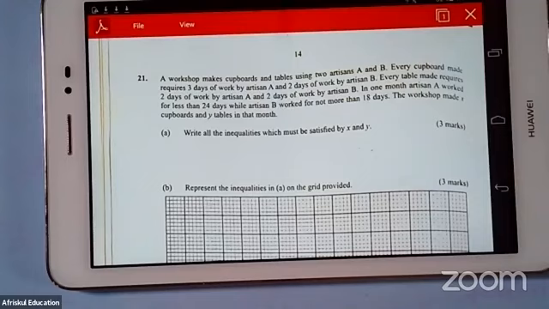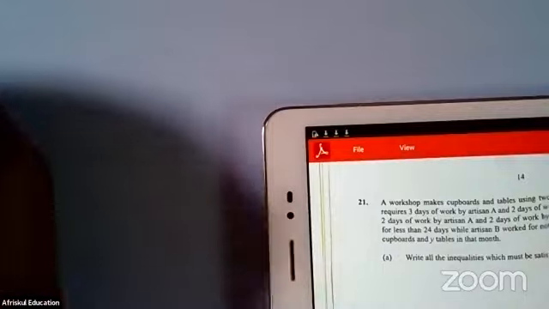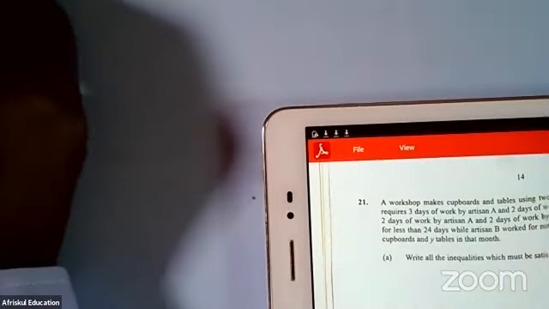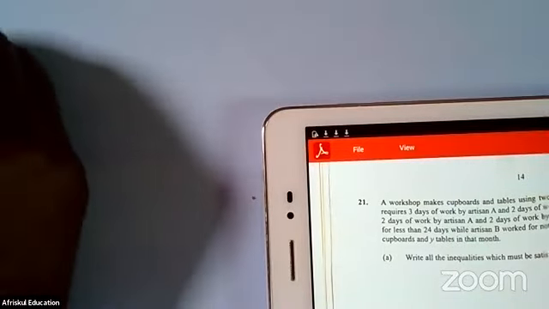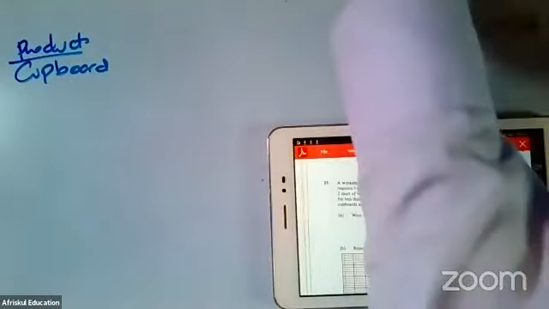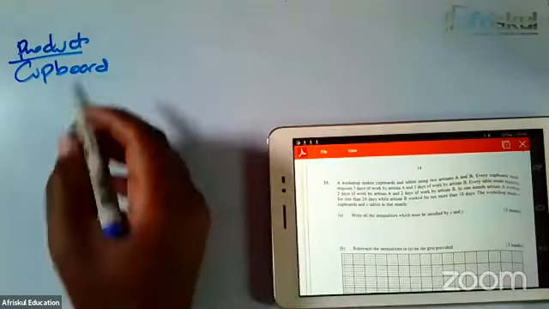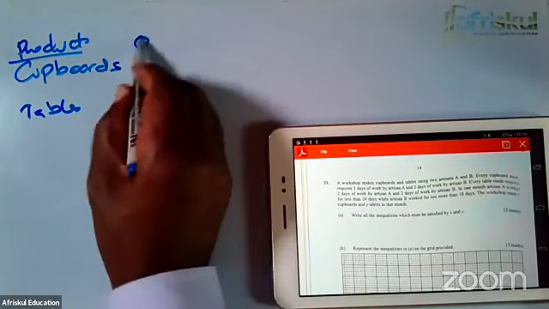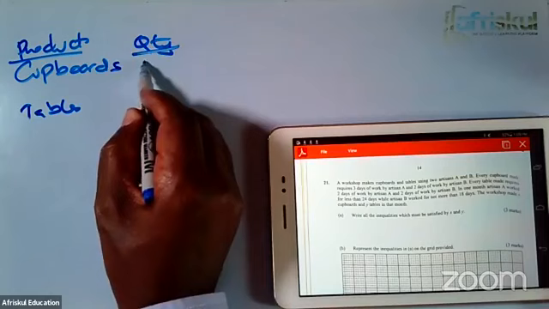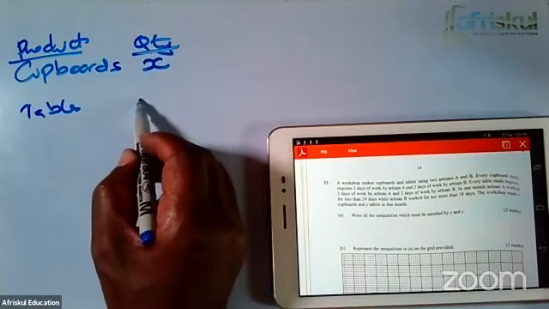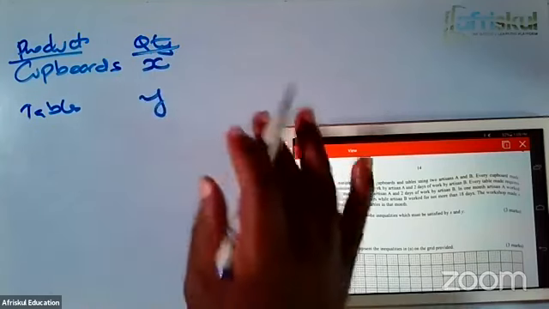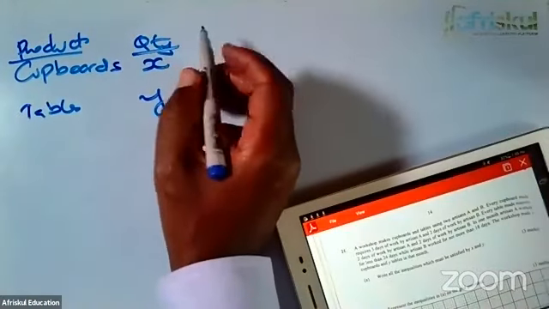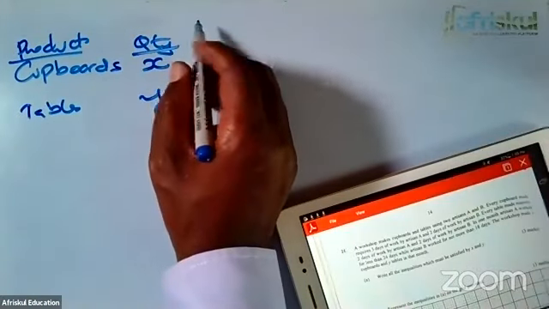So we have our products which are competing for scarce resources. We have the cupboards, and then we have the tables. So the quantity which you're going to produce in light of the scarcity: cupboards X, tables Y. And then, ladies and gentlemen, we have our artisans.